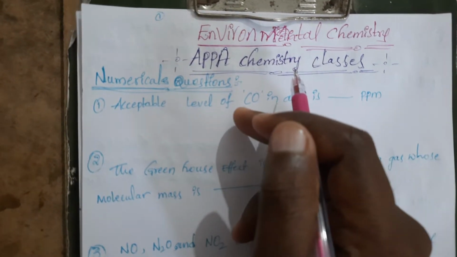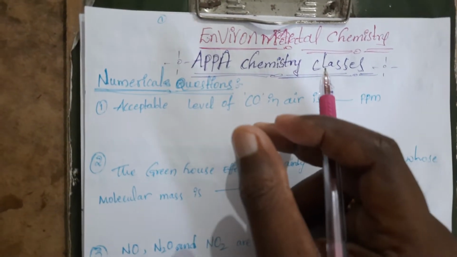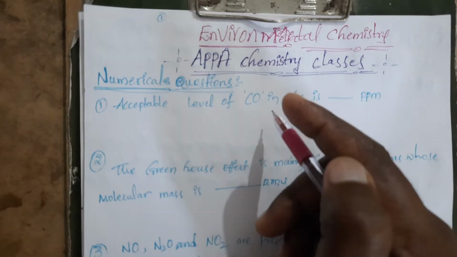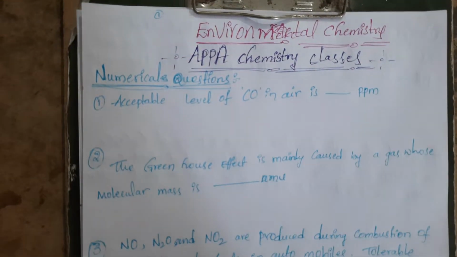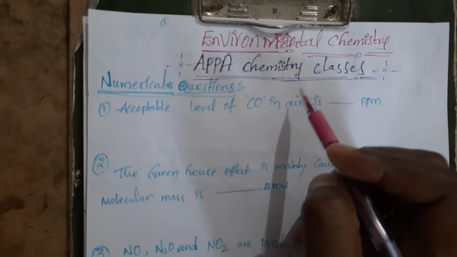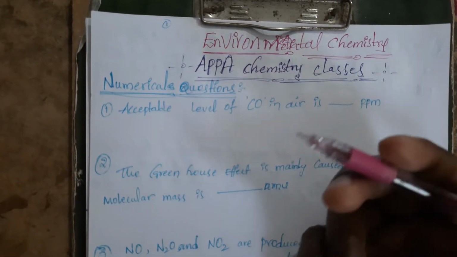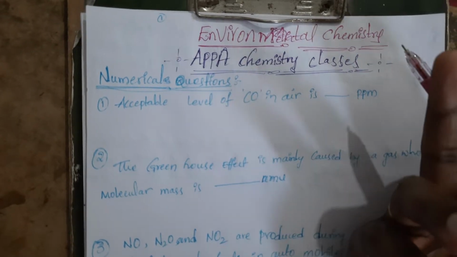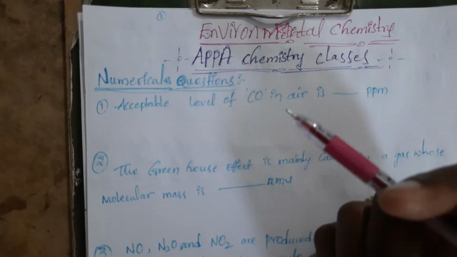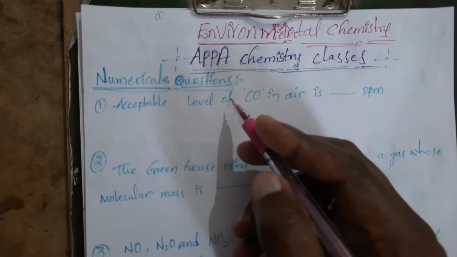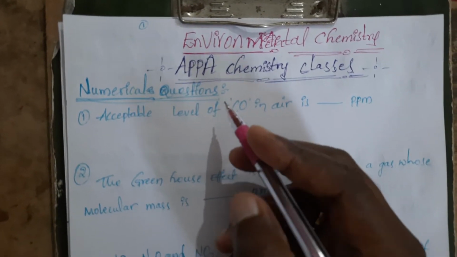By seeing this, you can completely understand the ways of asking questions easily. We'll see all these questions, and you can also see the numerical questions for the remaining classes in the description box. Let's get into the questions of environmental chemistry here.